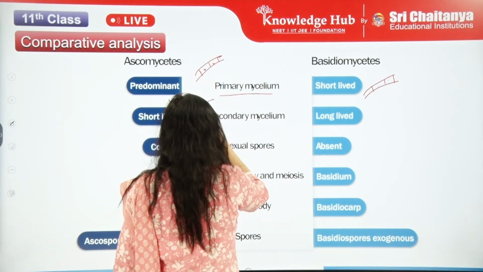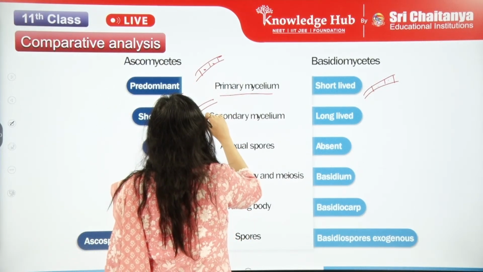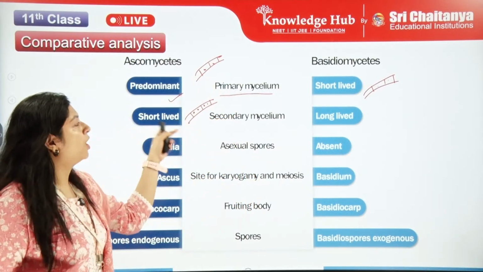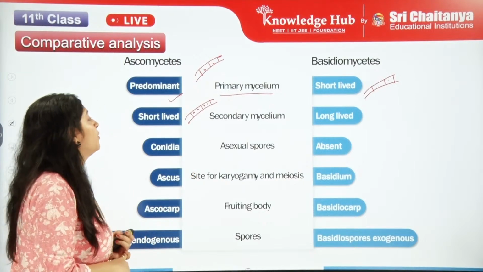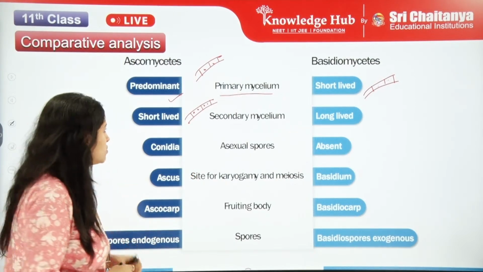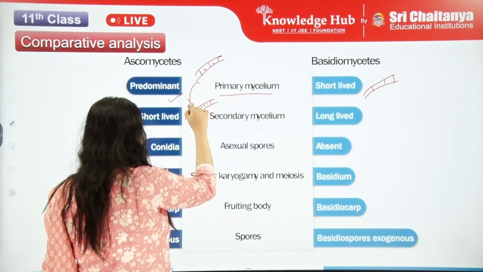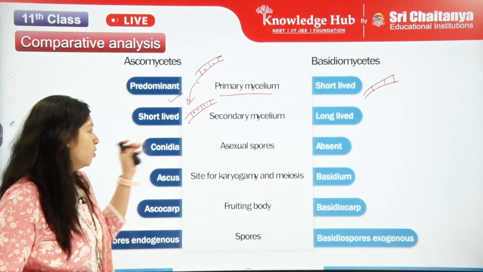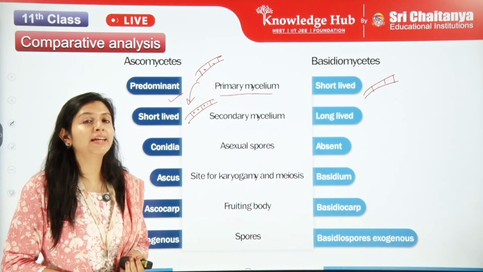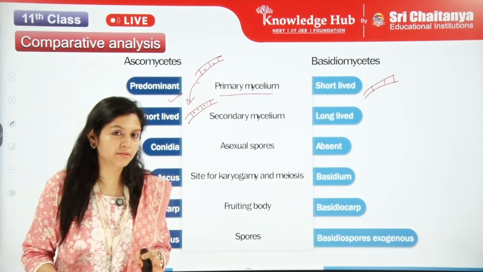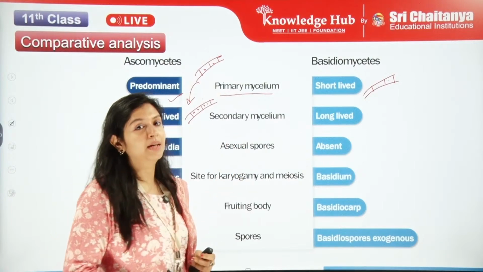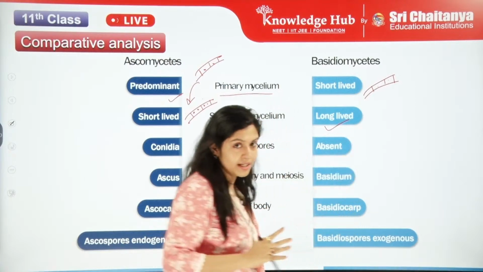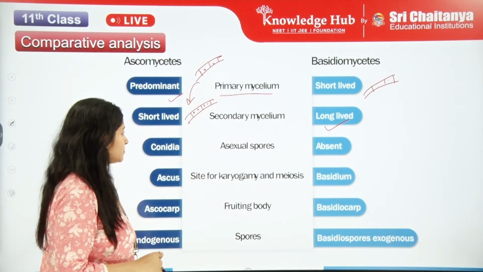The secondary mycelium will be something like this. This is formed due to karyogamy not occurring. So from the primary mycelium, you have this as a secondary mycelium. The secondary mycelium in Ascomycetes is short-lived, and in Basidiomycetes it is long-lived, much longer living.